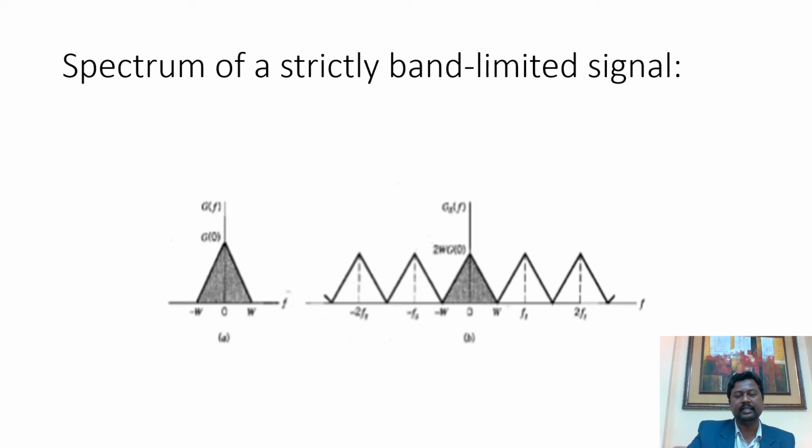And this diagram shows the consecutive samples when the sampling is done at a normal sampling rate, greater than or equal to 2 Fm. As you see, these consecutive bands are situated at sampling frequencies Fs, 2Fs, minus Fs, minus 2Fs and so on, but they are not overlapping with each other.